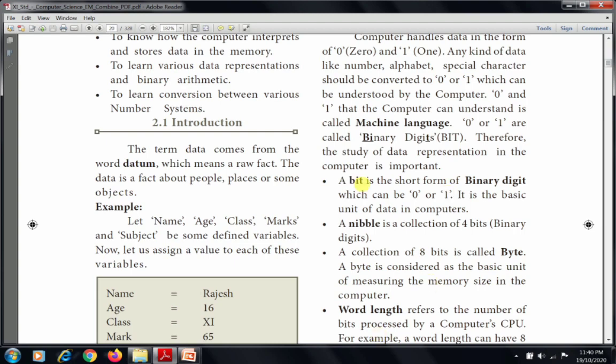So what is bit? Bit is a binary digit. Then what is nibble? Nibble is a collection of 4 bits. And what is byte? 8 bits are called a byte.